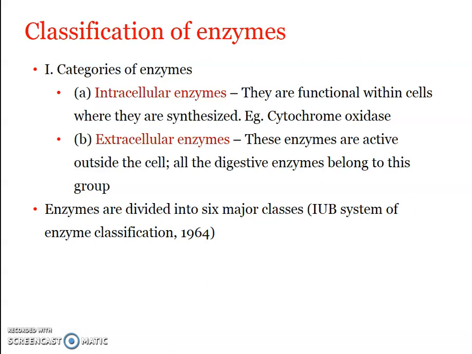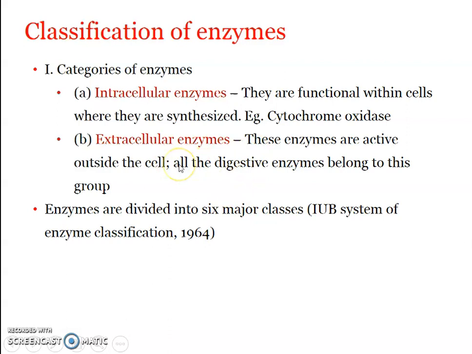All the digestive enzymes belong to the exoenzyme category, that is amylases, proteases, lipases. All these are produced inside one cell or another, but they become functional only outside the cell, in the digestive tract. It is not inside the cell, it is outside the cell. So that is why they are referred to as extracellular enzymes.